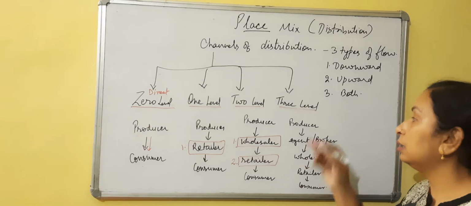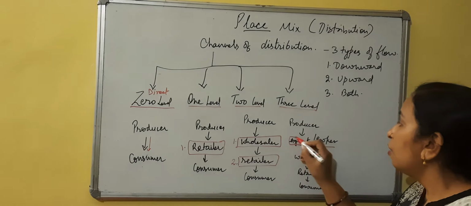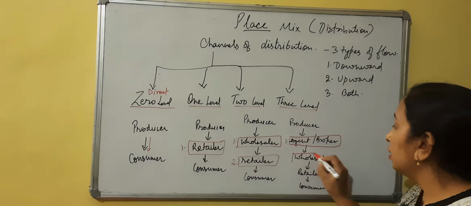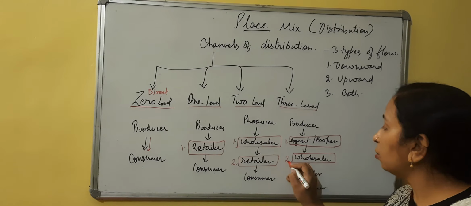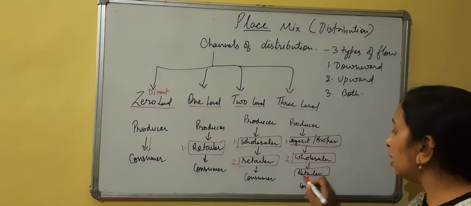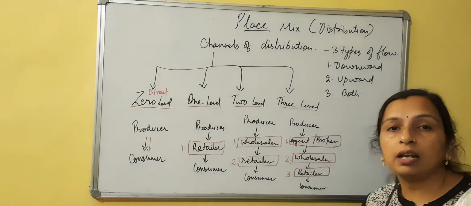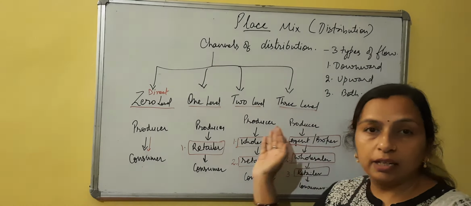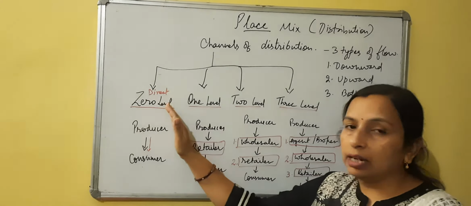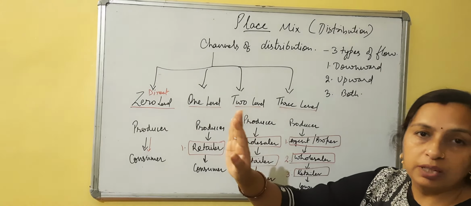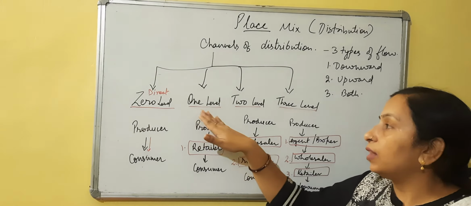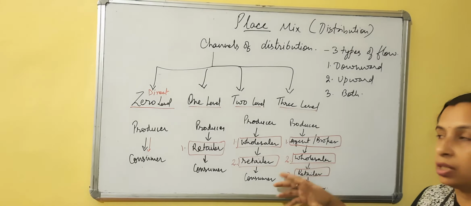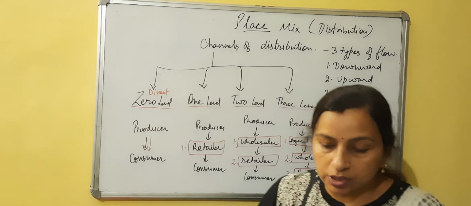Then the third one is the 3 level. First there will be an agent or a broker. They will deliver the product to the wholesaler, then the wholesaler will give this product to the retailer, and then finally to the customers. So these are the 4 channels of distribution: direct or zero level, where no intermediary is in between, then 1 level, 1 intermediary, 2 level, 2 intermediaries, 3 level, 3 intermediaries.